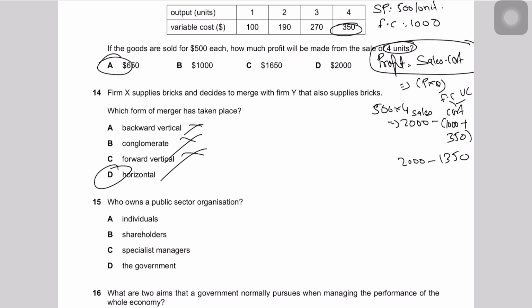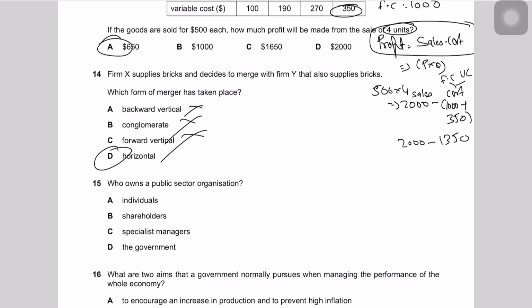Okay, so moving forward, it says who owns the public sector organization? Yes, public sector organizations are owned by the government. So 15 should be D.